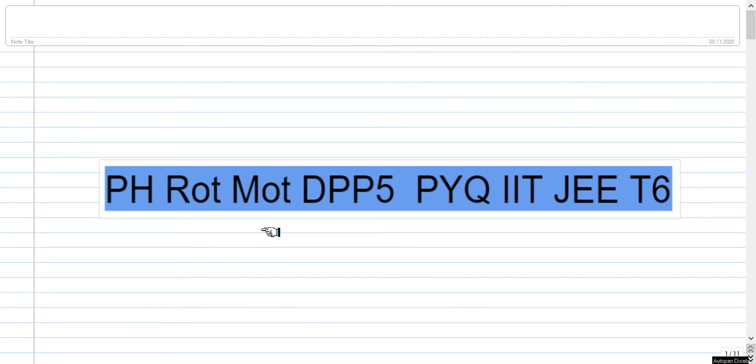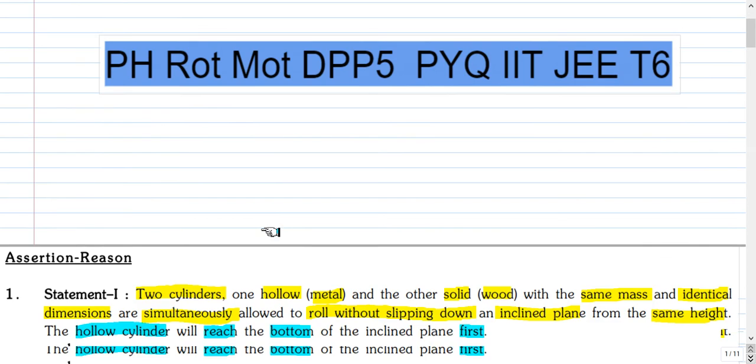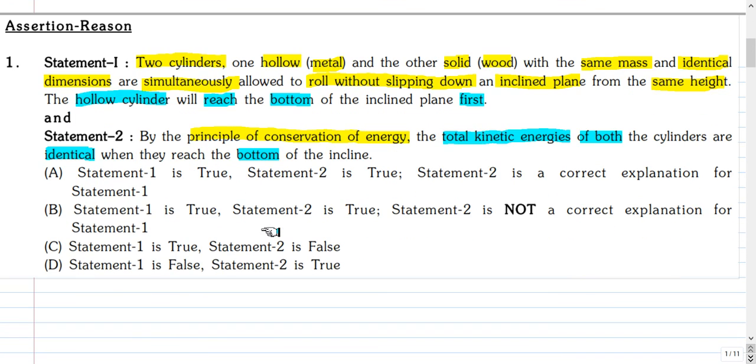In this video, I will discuss some rotational motion problems from previous year's question papers of IIT JEE. This is the first question, assertion reason type.